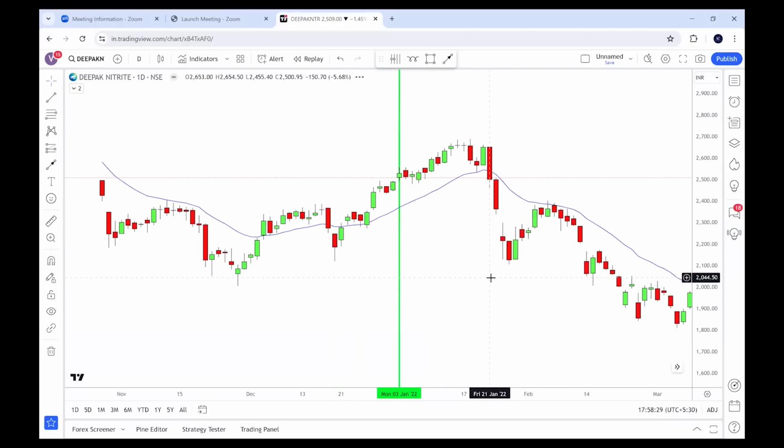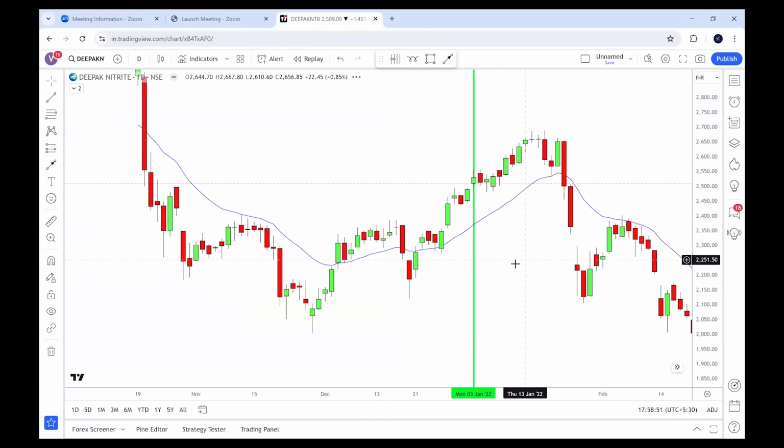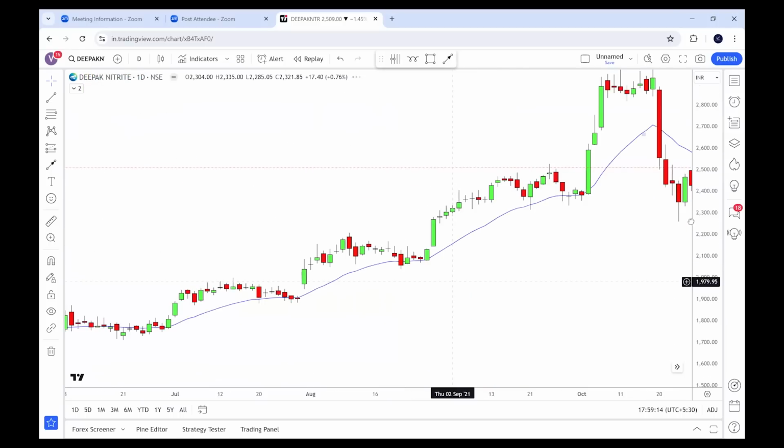Now comes the big confusion when you do the short term annual cycle. What I said, for example, here cycle is 2nd to 3rd January, right? You can see that 2nd January was Sunday and previous trading day was 31st December. But cycle was only 2nd January to 3rd January. In that case, I already mentioned that open of 3rd January and close of the 3rd January becomes your cycle, right? So what is the open? 2510, and what is the close? 2530, right? So that is why I mentioned only one single bar here, vertical line. That means even though it was a 2-day cycle, previous day was Saturday, Sunday, that's why only one day was taken as the open and close of the cycle.